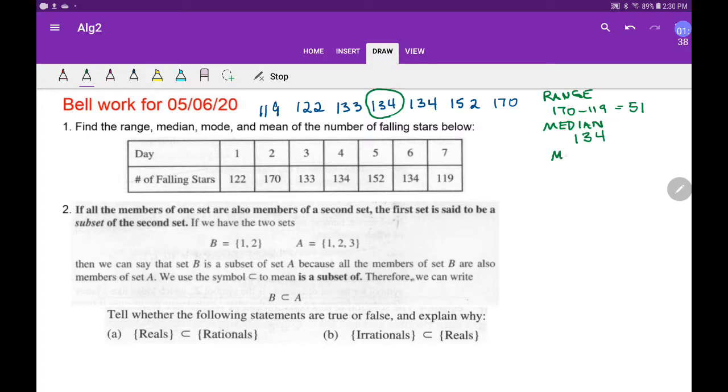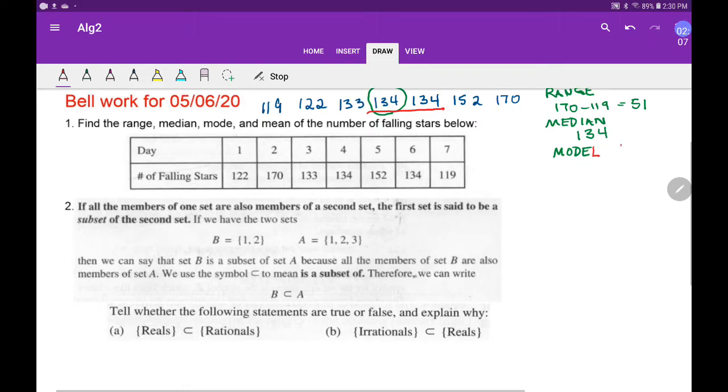The mode. When it comes to mode, I just put an L on the end here. Think of the model who wears the pantsuit or whatever people are wearing today, then you see it everywhere. The model made that the most popular thing. So hopefully that translates to the idea that the most popular thing on this list is 134. So the mode is 134.